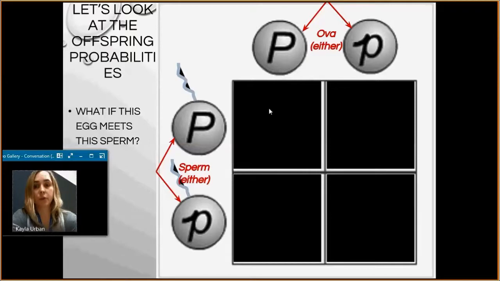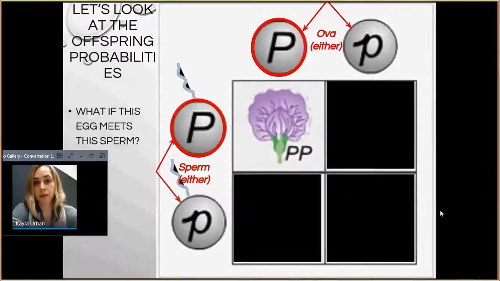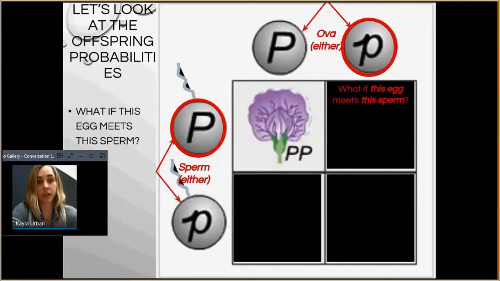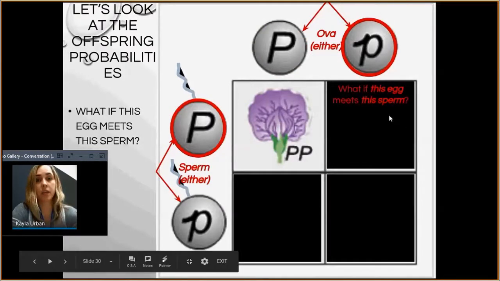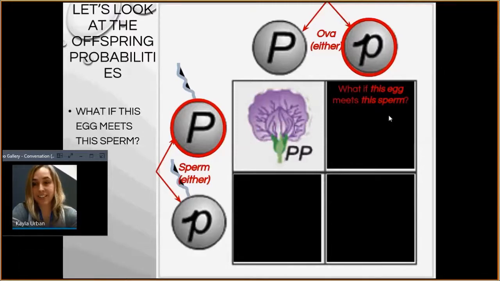In this top left corner, we're talking about what if this egg, capital P, gets fertilized by this sperm, also capital P. You go straight down, straight over to the right with capital P, and that would be a purple flower. What if this egg meets this sperm? You have capital P, lowercase p. If you have one of each, the capital goes first. That's just how we do it. You don't always have to do the egg first or the sperm first. If you have one of each, the dominant one goes first.